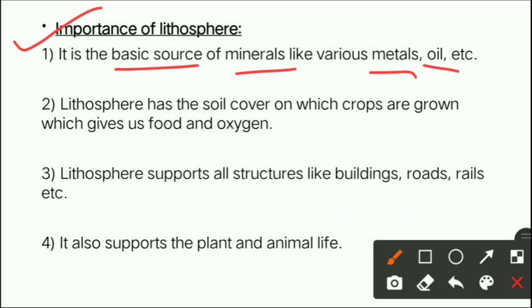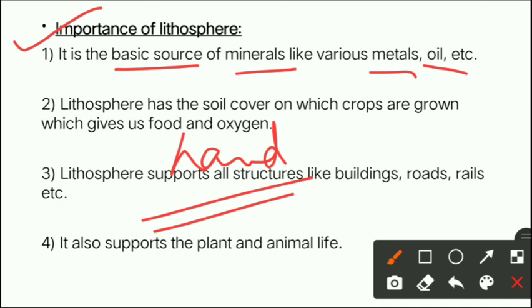Beta, what did I tell you about lithosphere? Lithosphere is the land masses, the land area which we live in. So basically you might have known that when we dig the land, then we extract many natural resources from underground.